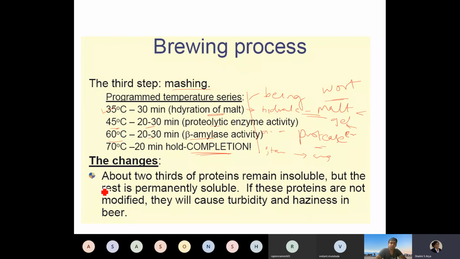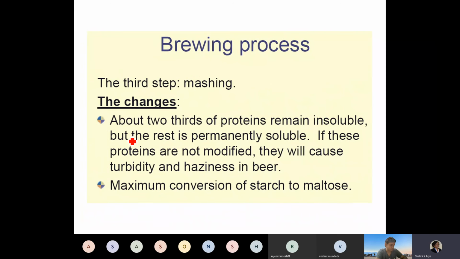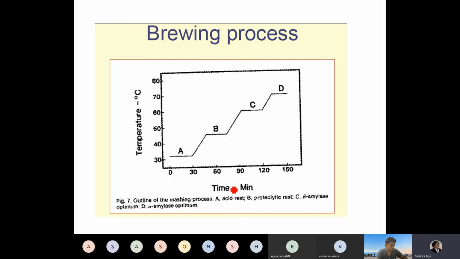A lot of changes are taking place during this process. Two-thirds of the protein remains insoluble, but the rest permanently becomes soluble. If these proteins are not modified, they will cause turbidity and haziness in the beer. So it is very important that you modify the protein during this process. Maximum conversion of starch to maltose is also happening. This is done.